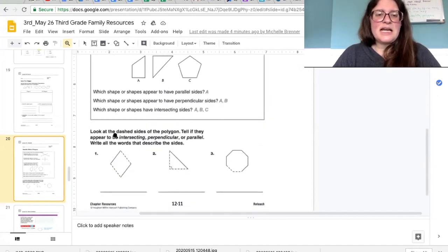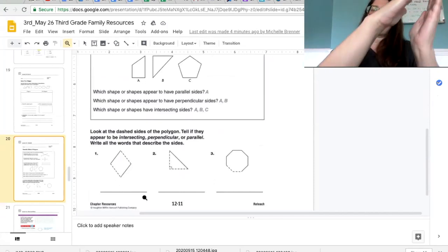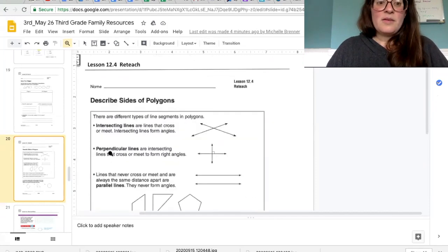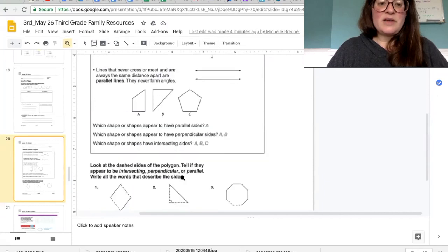You're going to look at the dashed sides of the polygons, tell if they appear to be intersecting, perpendicular, or parallel. I noticed if I were to draw a line here off into space forever and ever, those lines would never meet. Those are parallel. If you forget the words, you can look up at the key up there.